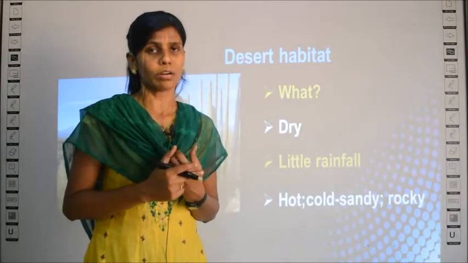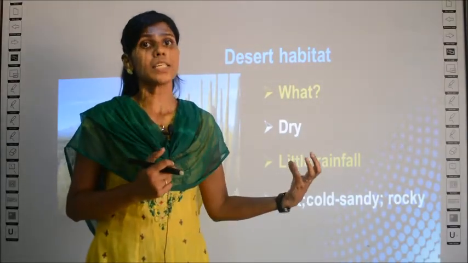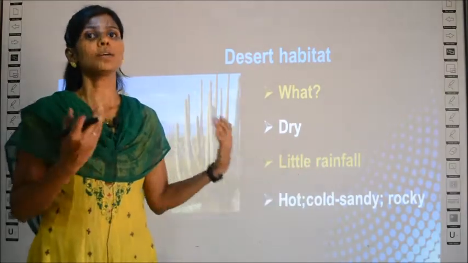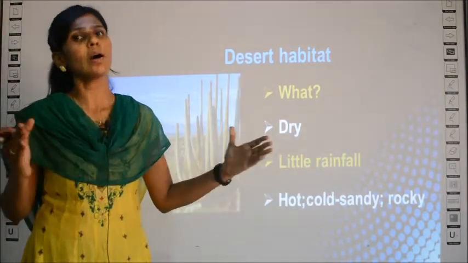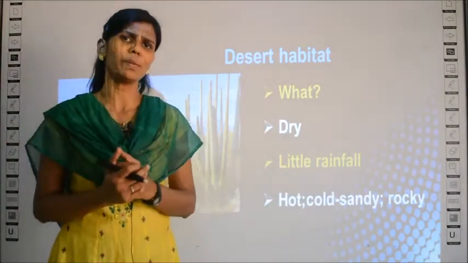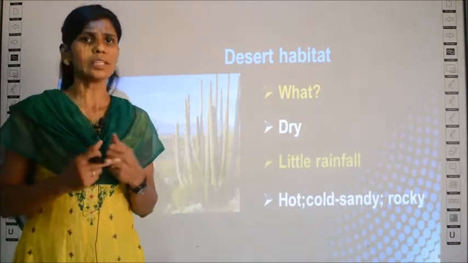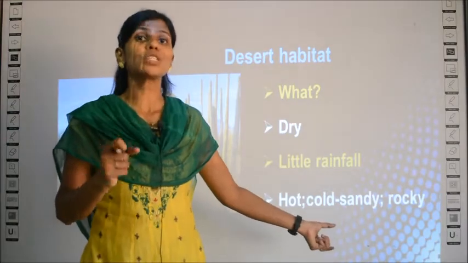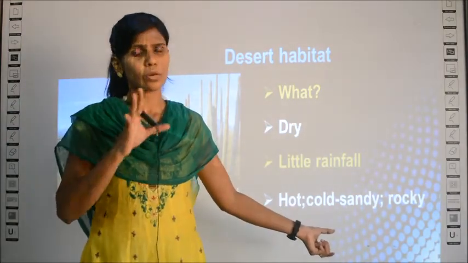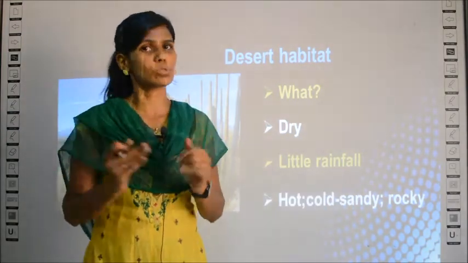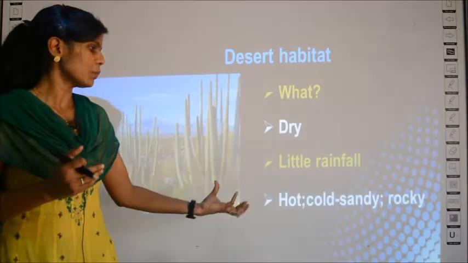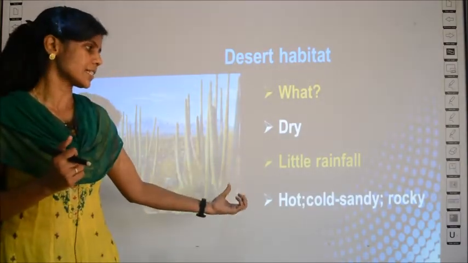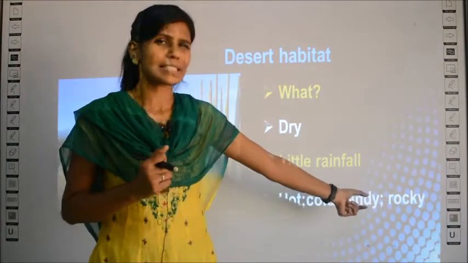And one more concept here is, in the deserts the day is longer than the night. You have a long day. The duration of the day will be very long. That's why it is too hot, and at the other extreme it is too cold also. So, either it is too hot or it is too cold. This is one more special property of the deserts, and always it is sandy.